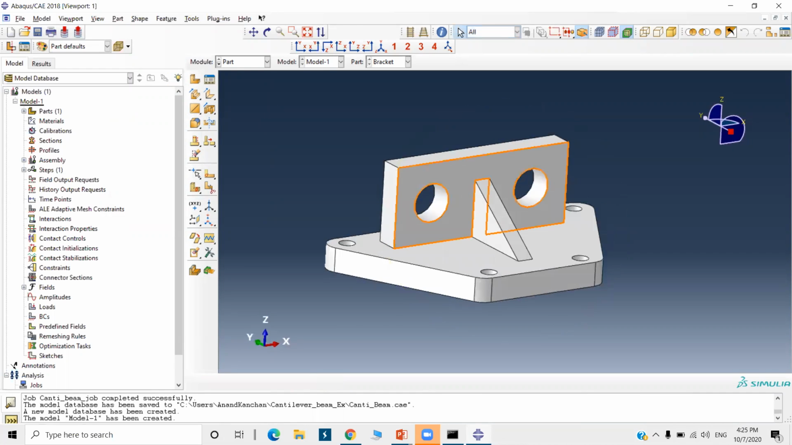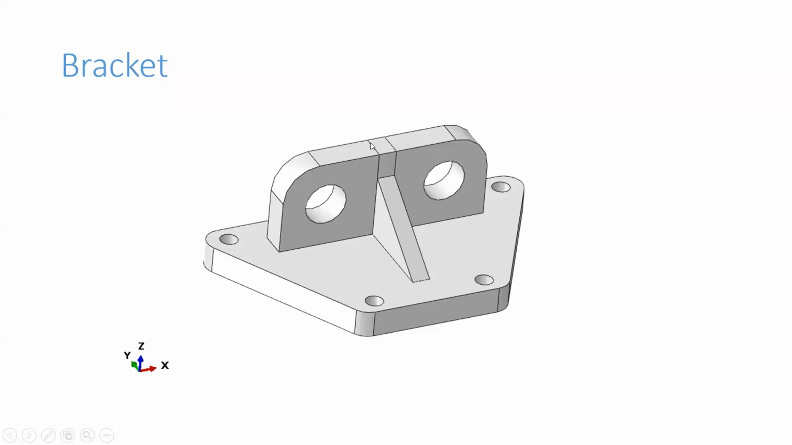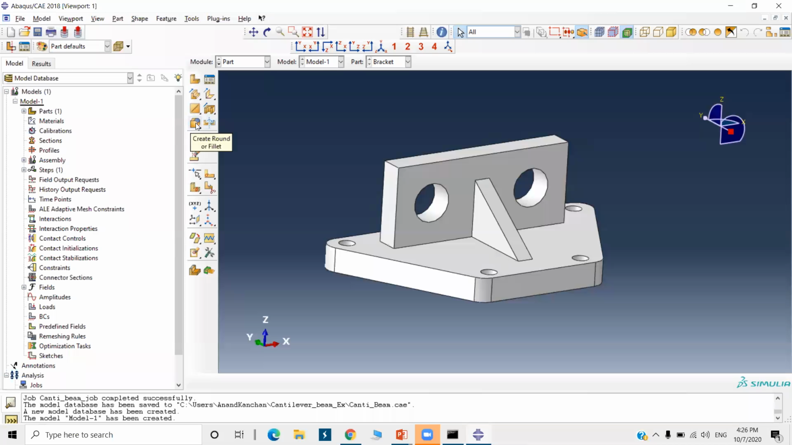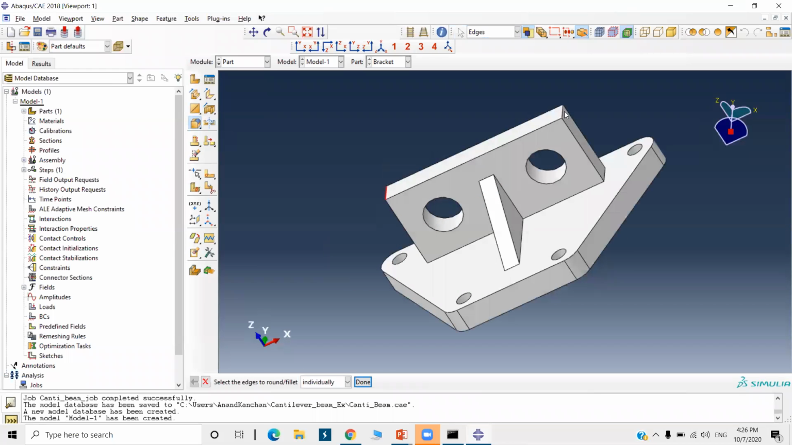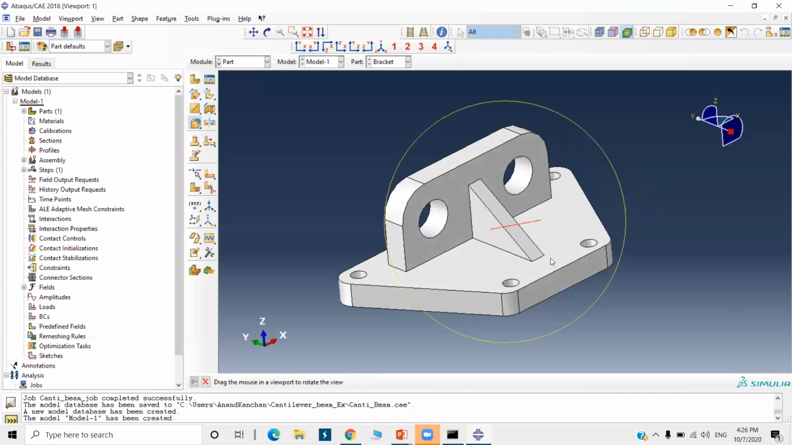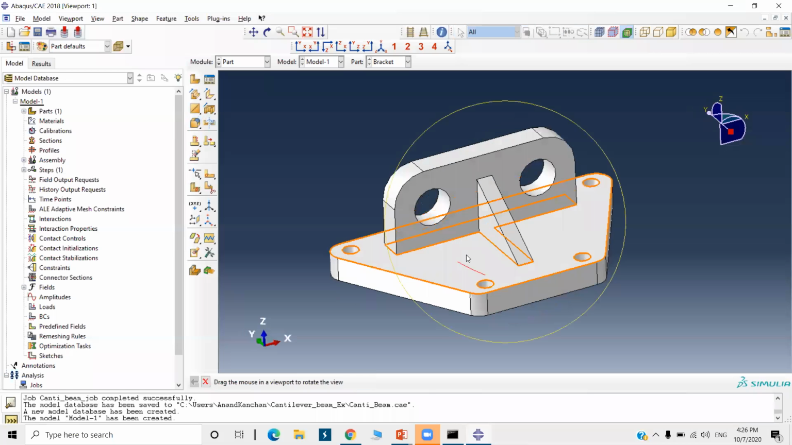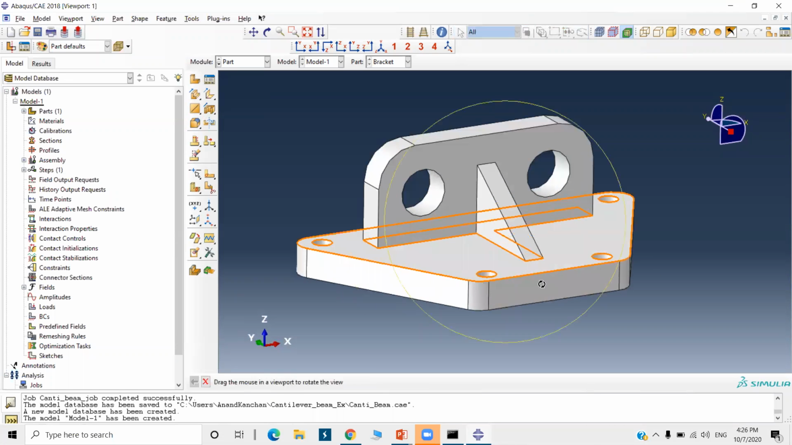Now what is remaining here? We will check it. Now we have to create these fillets and holes here. We go to create round or fillet. Select this edge, hit shift, rotate, and select it. So done. And radius is 0.02. Okay, fillet is done. Okay, now we are done with our model. Actually, holes are already created. Okay, now I will show you how to create a partition here.